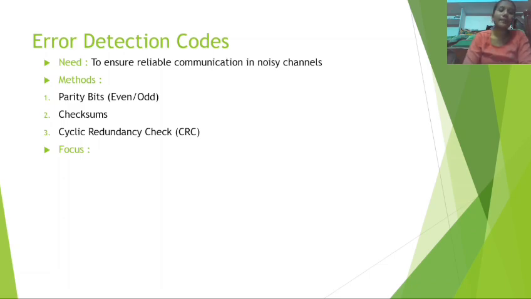What is a parity bit? A parity bit is a simple error detecting code used in digital communication. It is an extra bit added to a group of data bits, like 7 or 8 bits. The purpose is to check whether the data was transmitted or stored without error. There are two types of parity bits: even parity and odd parity.